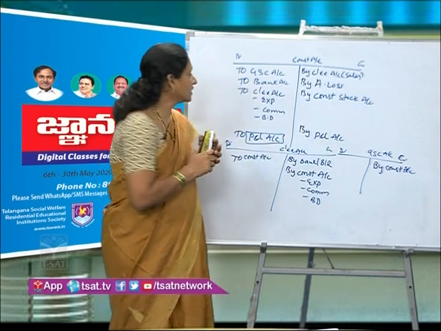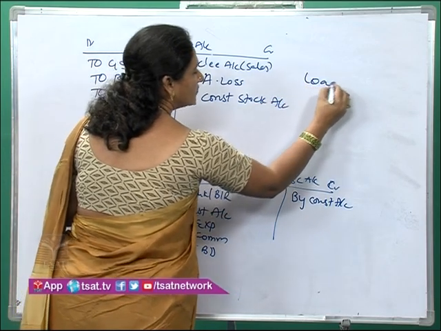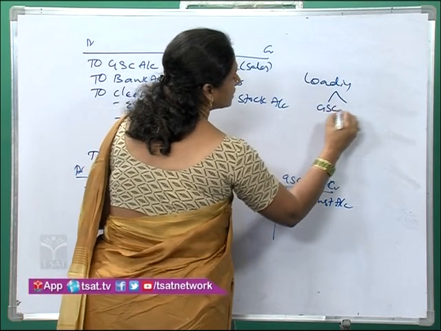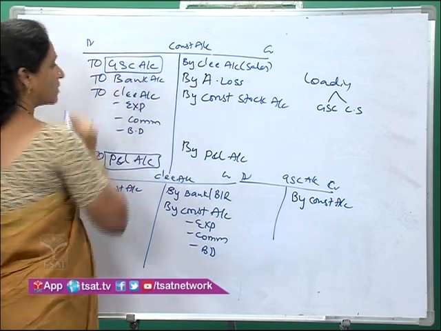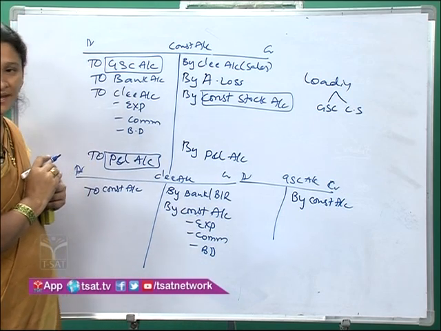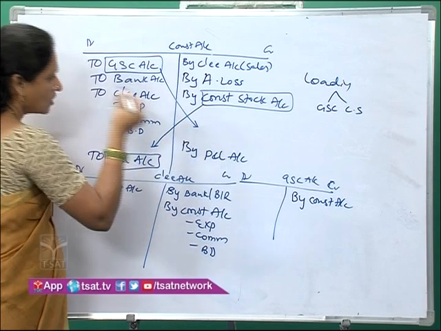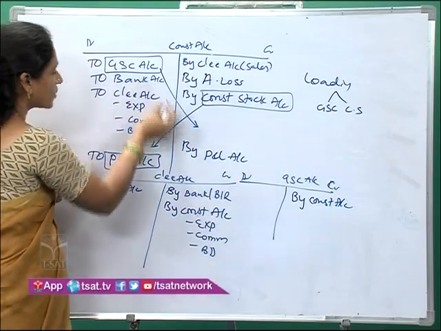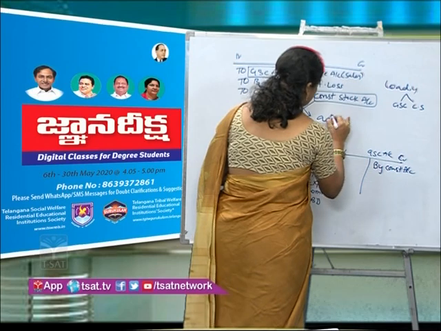goods sent on, here we have included what we understood, that is whenever there is loading, that will have impact on two things. What are the two things? Goods sent on consignment and consignment stock. That is, here we have shown excess amount and also here we have shown excess amount. Whatever the amount that I have written excess, I have to show it on the opposite side to cancel the effect of increase. So this process is called as adjusting loading.